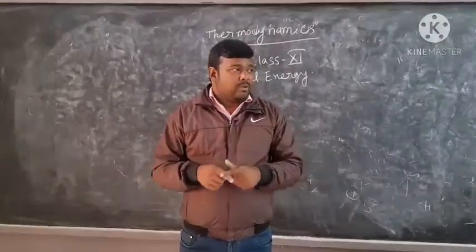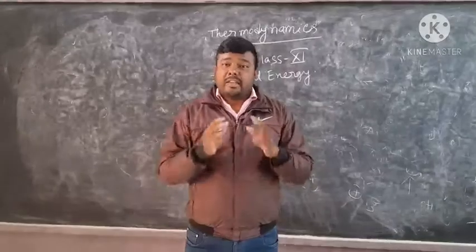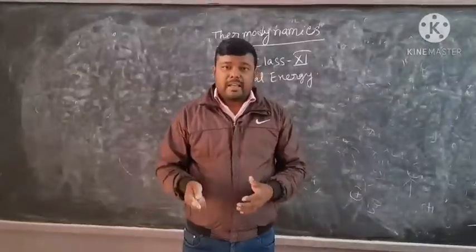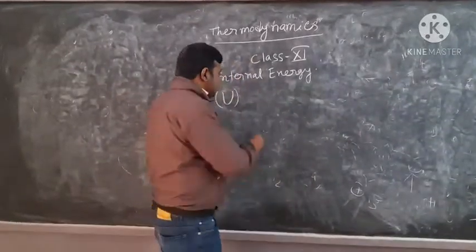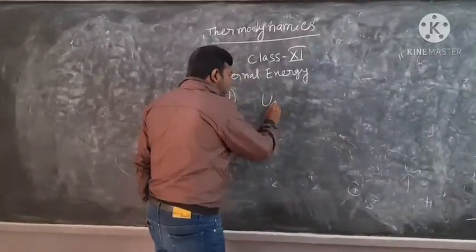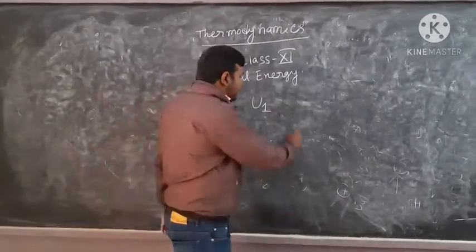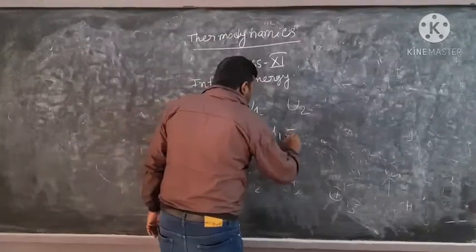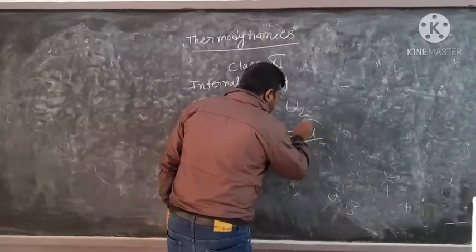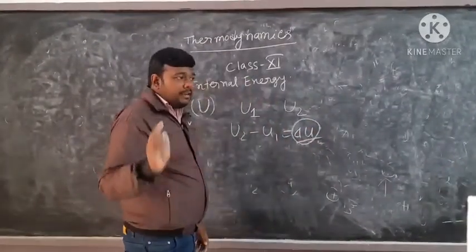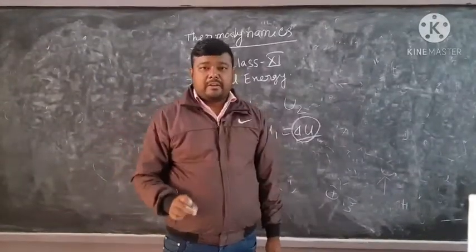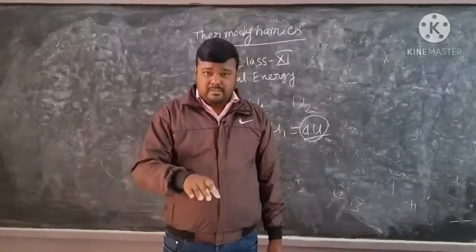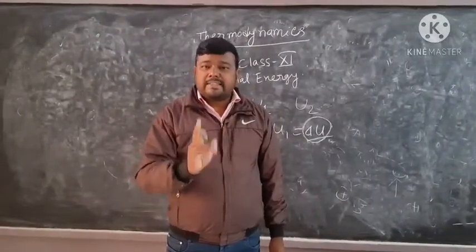Then what can we do? We can calculate the change in internal energy in terms of the absorption or release of heat. Let us take an example here. Suppose in one state of an object the internal energy was U1, and in another state the internal energy becomes U2. So U2 minus U1, that is delta U, the change in internal energy. And this internal energy is a state function, because it does not depend on the path by which it has been changed. It only depends on the initial and the final value.